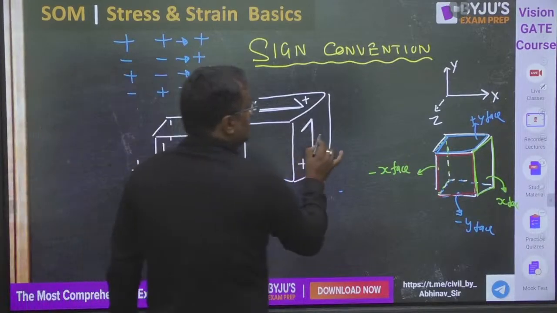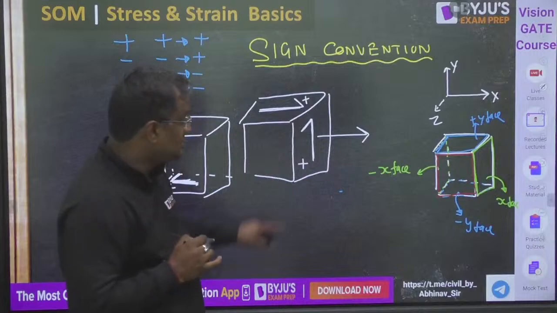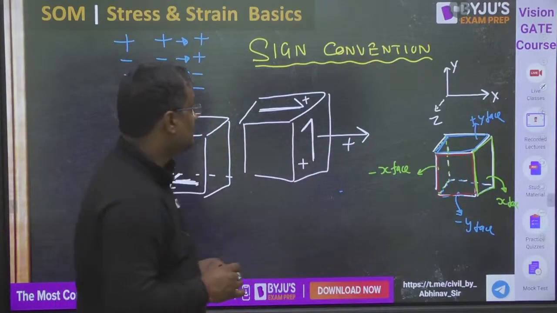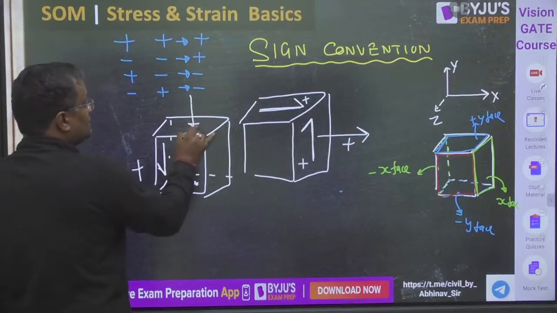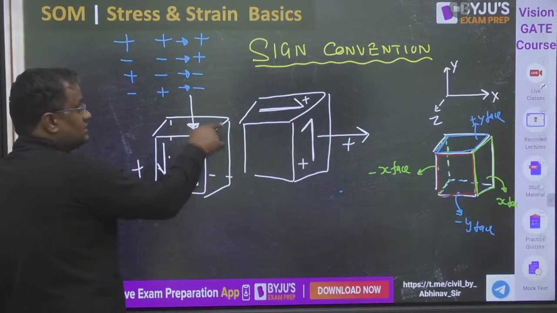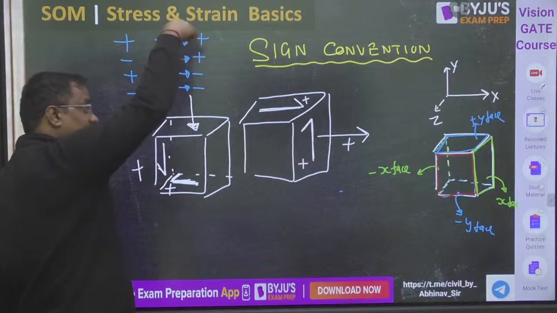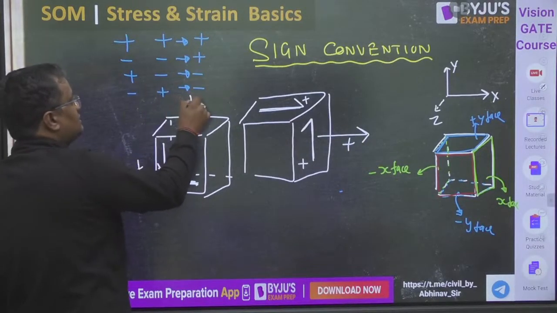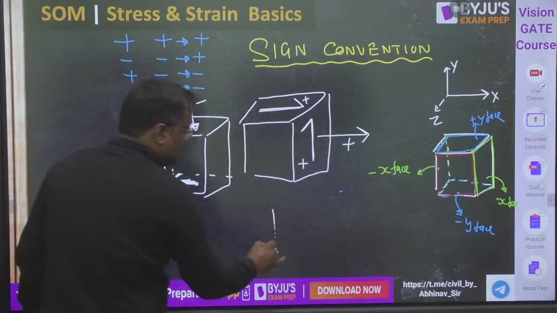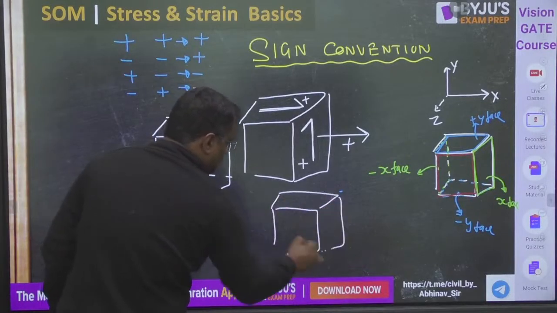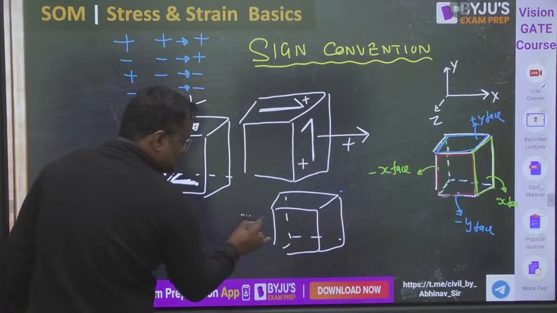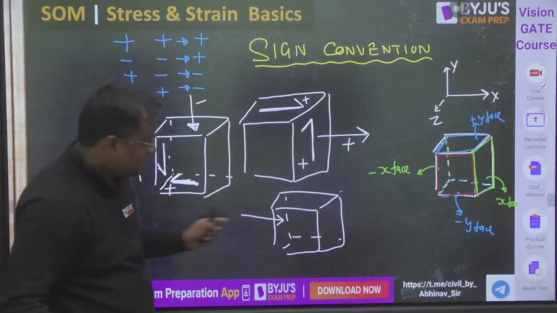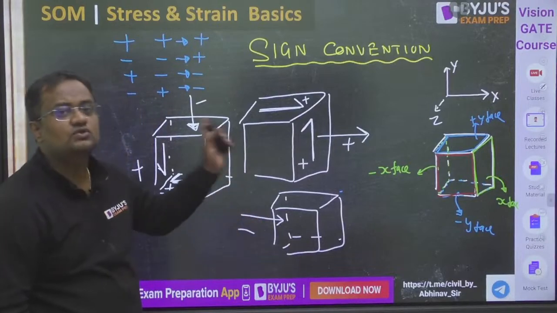Suppose I want to know the sign convention of this. This is in positive x phase in positive x direction. So this is positive. Suppose I want to know the sign convention of this. This is in positive y phase, the top face, in negative y direction. Positive phase, negative direction. This is negative. Now suppose this one. This is a negative x phase in positive x direction. So this is negative.